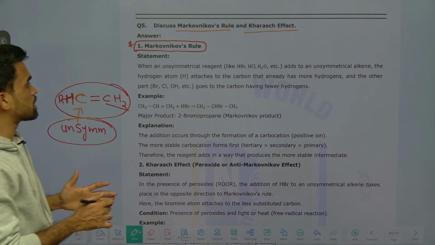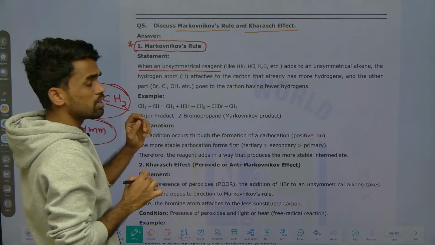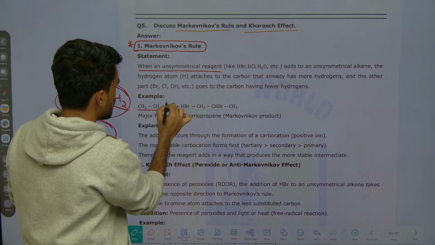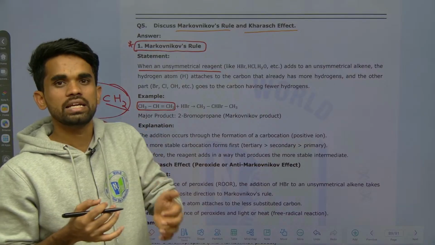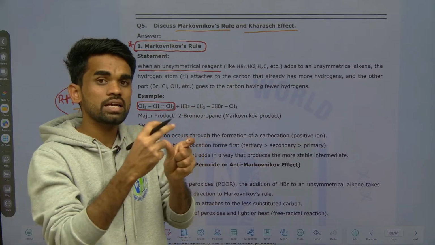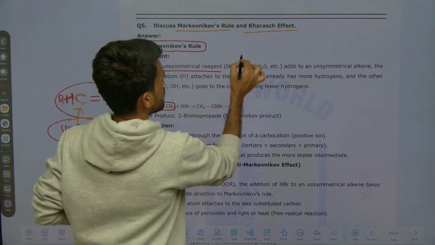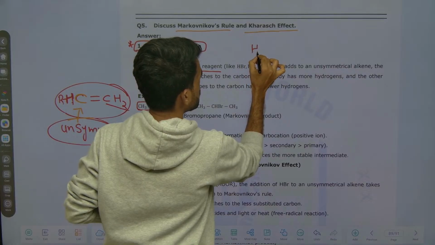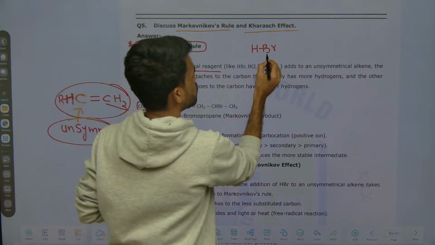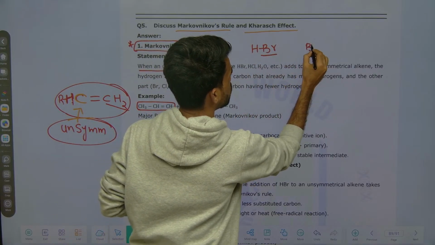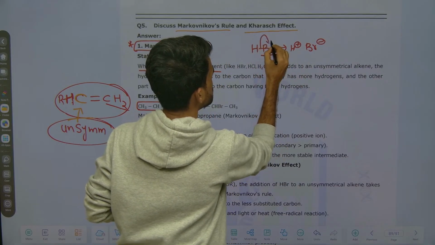Now whenever an unsymmetrical alkene is taken, to it we are adding an unsymmetrical reagent. What do we mean by an unsymmetrical reagent? Here I am writing HBr. How will this HBr break? Bromine is more electronegative, so it will create bromide ion and H plus ion by taking these electrons towards bromine.